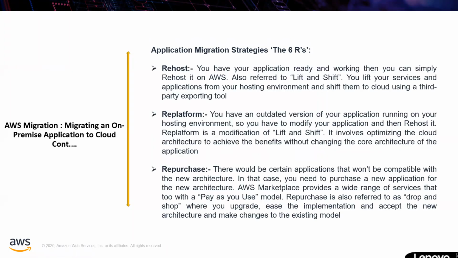Rehost. You have your application, it is working fine. You simply have to rehost it in AWS. It is referred to as lift and shift. So you're lifting your application from your on-premises and shifting it to AWS. You lift your services and applications from your hosting environment and shift them into the cloud using a third-party exporting tool if you want, or AWS itself offers several tools for rehosting from your on-premises data to the cloud.